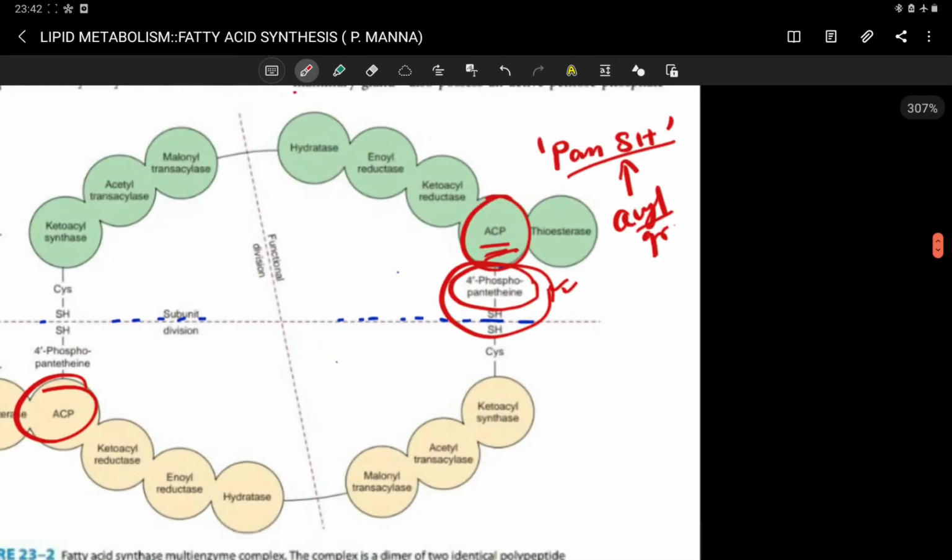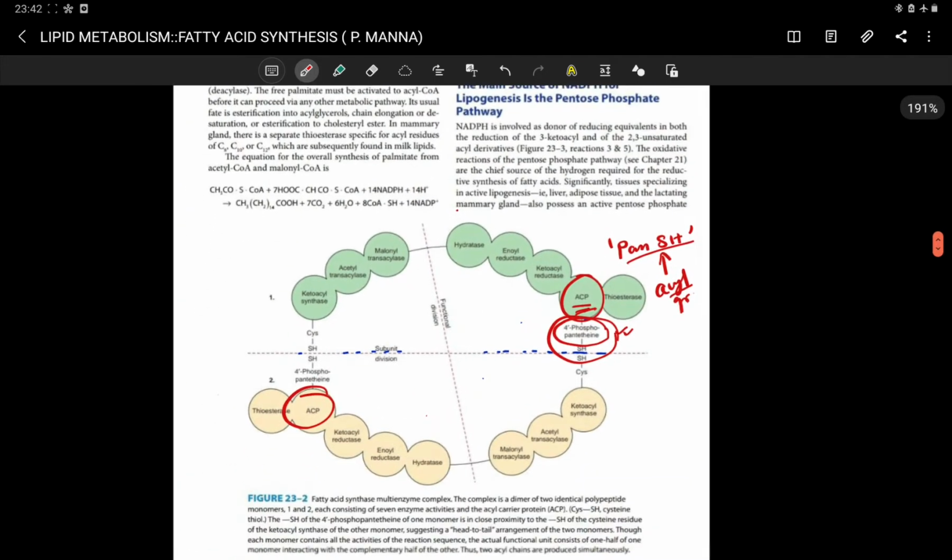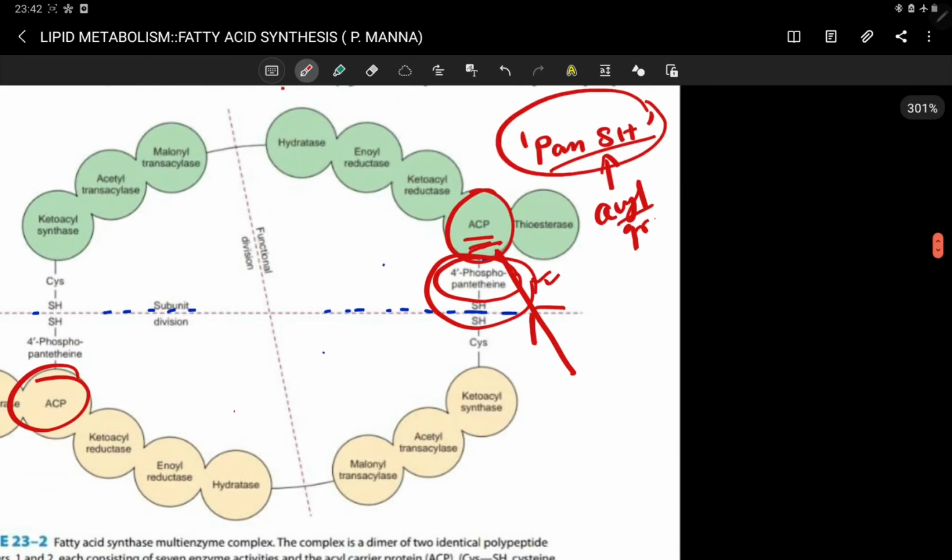When the acyl group is attaching with your ACP or Pan-SH site, the bond forming between the acyl group and the ACP is a thioester bond. This is your thioester bond.